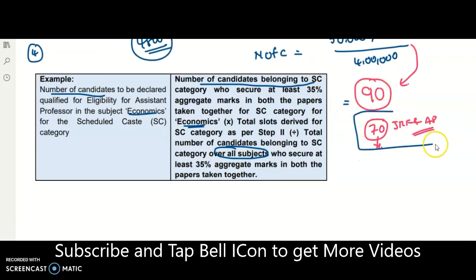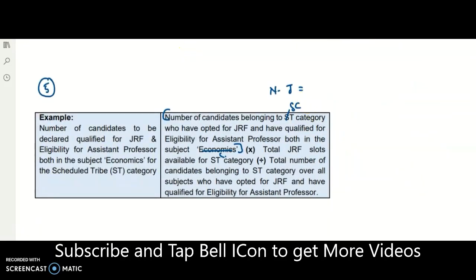So let's take an example that out of the 90 candidates, 70 are, at the time of filling up the online application form, opted for both JRF and assistant professor, but they qualified only for the assistant professor due to the less marks. Okay. Now this 70 count can be taken here in this first one. So from here to here, I can take this as 70 multiplied with the total number of JRF slots for ST category. I don't know the exact values of how many total JRF slots are provided by the University Grants Commission. So I'm just taking roughly 1,000.